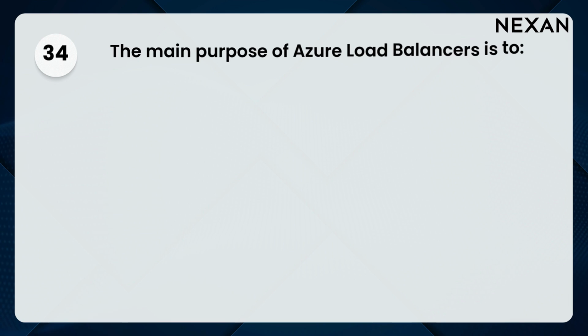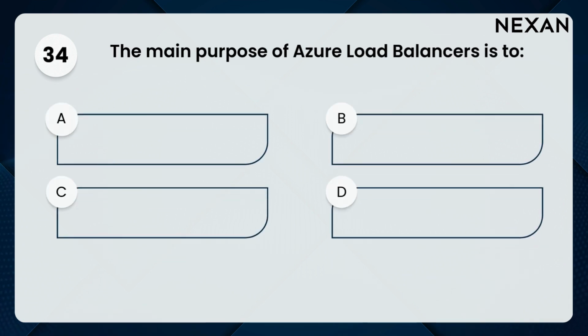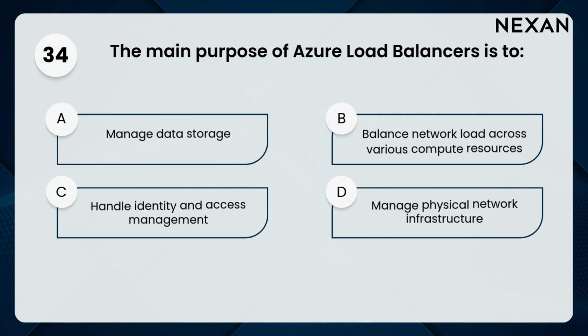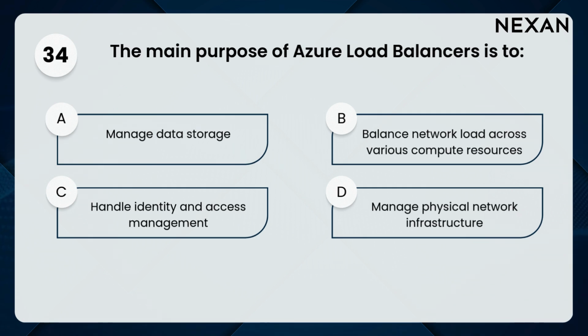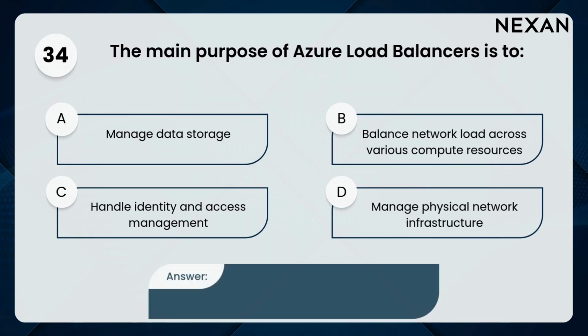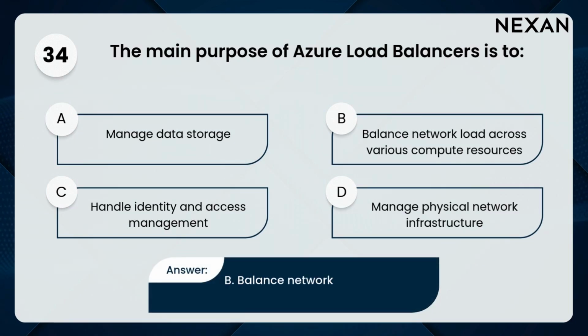34. The main purpose of Azure load balancers is to: A. Manage data storage, B. Balance network load across various compute resources, C. Handle identity and access management, D. Manage physical network infrastructure. Answer: B. Balance network load across various compute resources.